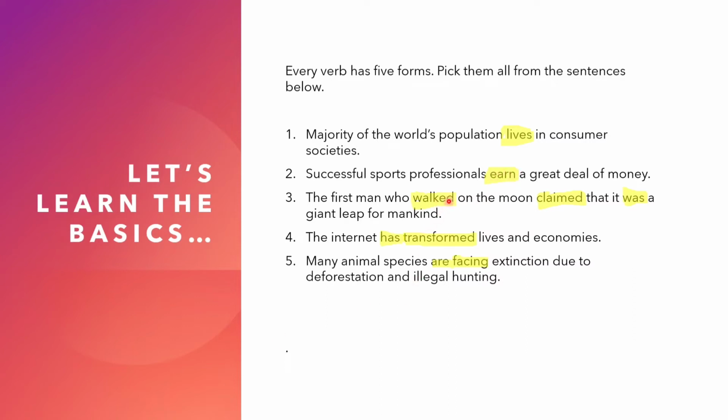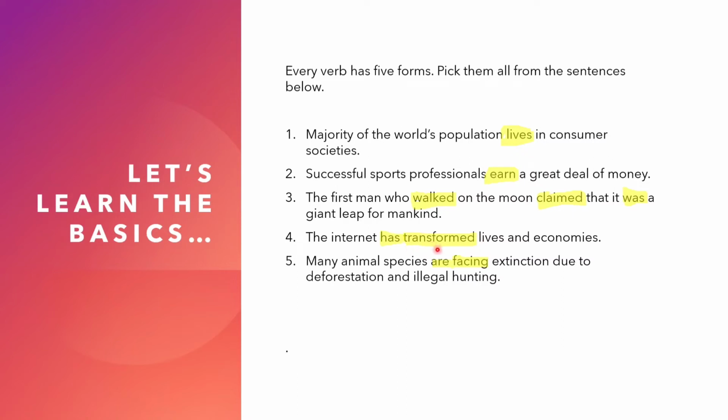And here you can see walked, claimed, and was. These are all V2 forms, or we call them the second form of the verb, or verb 2, or you can also call them the past form of the verbs. And here you can see has plus an ed form. So this has is a helping verb, following is an ed form. So this must be understood as the 3rd form of the verb, which is called V3.